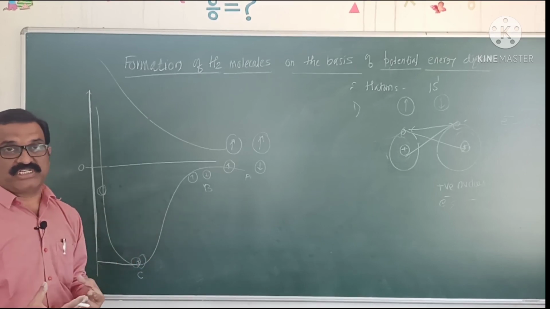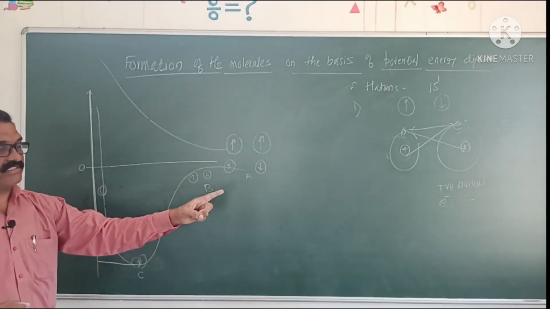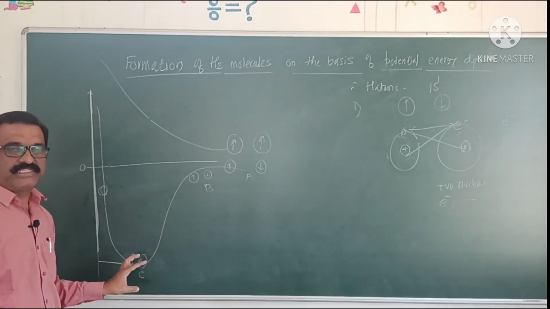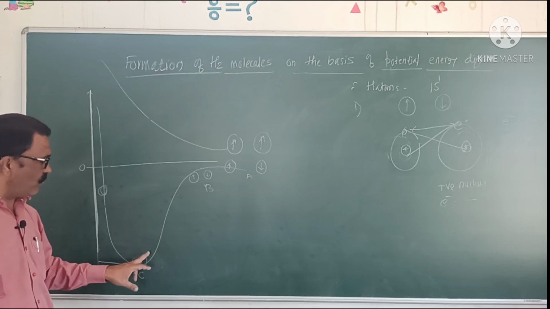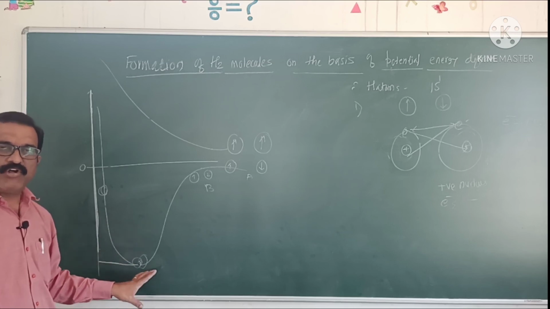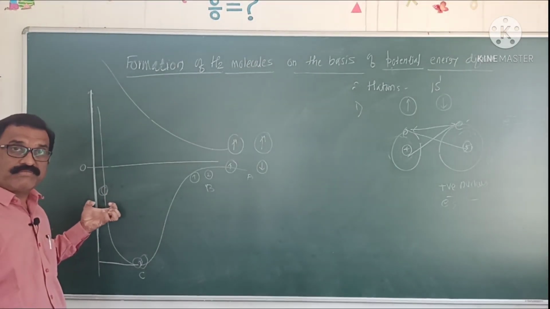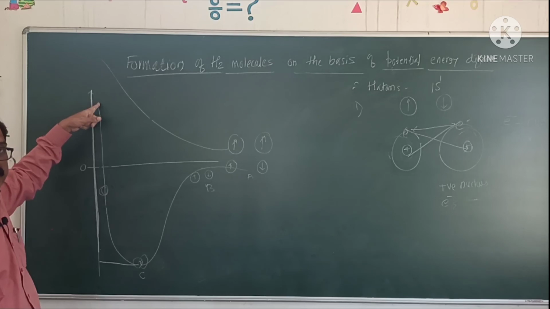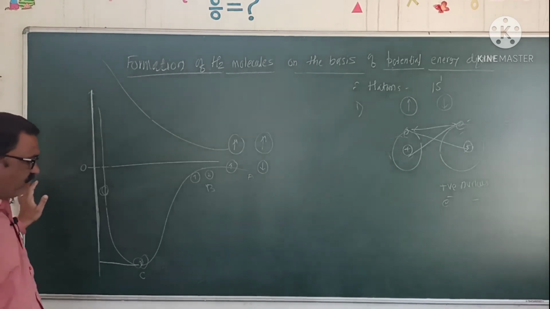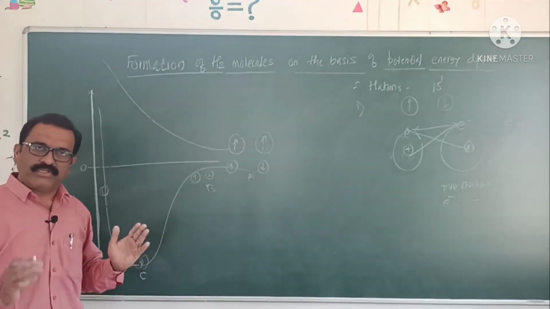When their internuclear distance goes on decreasing, at one point these attractive forces and repulsive forces will be balanced at point C. This is known as the equilibrium distance. Here overlapping takes place, energy will be released, and the molecule will be formed. When the hydrogen atoms come even closer, the potential energy suddenly goes on increasing, and no formation of H2 molecule will be possible. That is, formation will be possible only at point C. Okay, thank you. We will stop here.